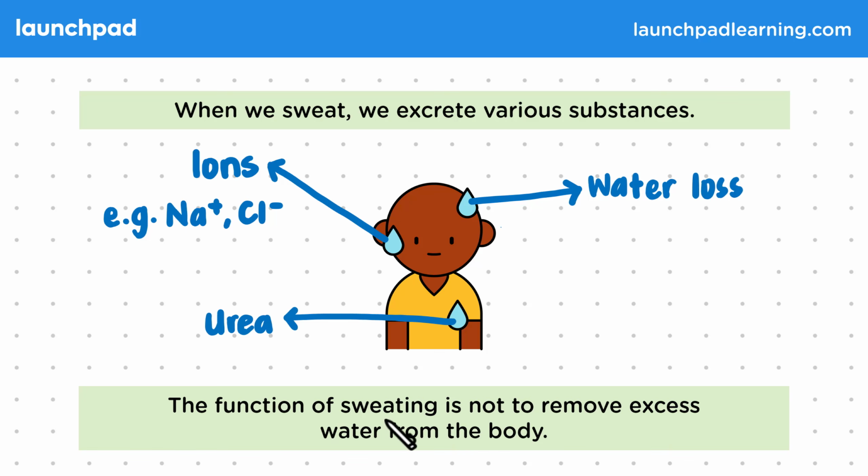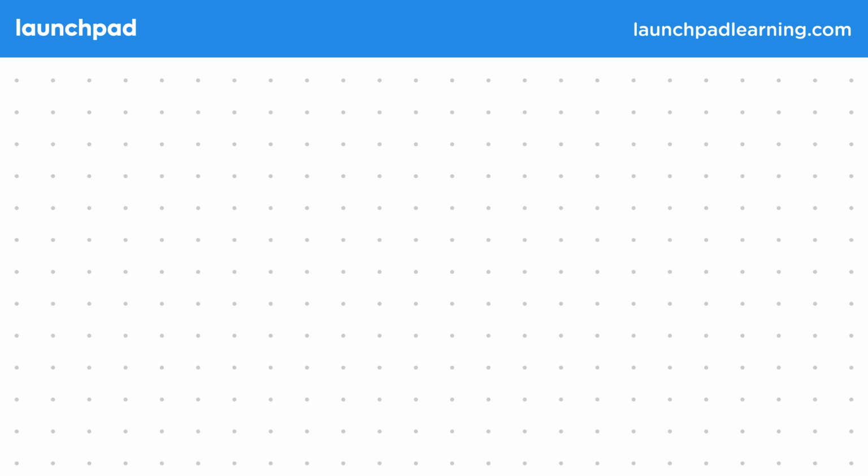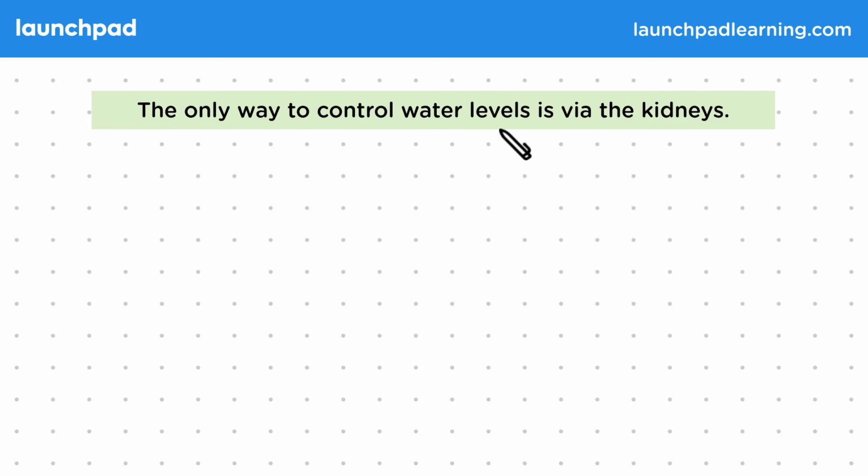The function of sweating is not to remove excess water from the body. Losing water through sweat is actually a side effect of cooling down, but if sweating doesn't regulate water levels, what does? The only way to control water levels is via the kidneys.